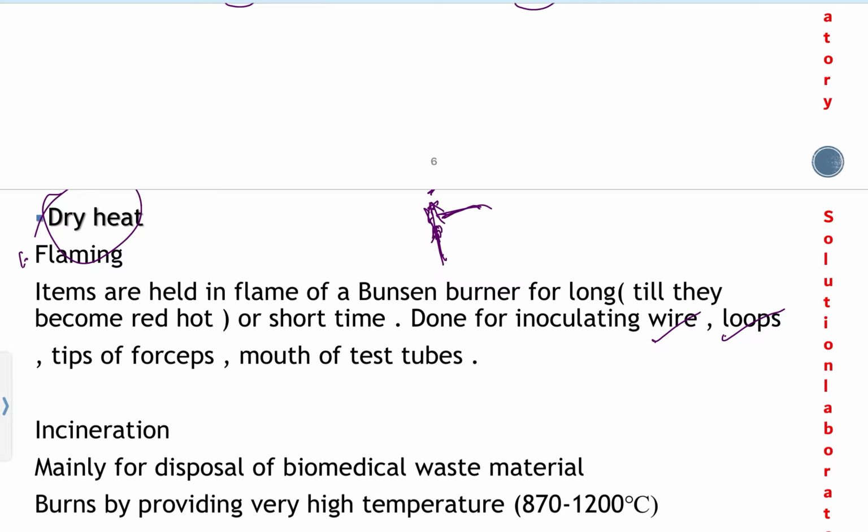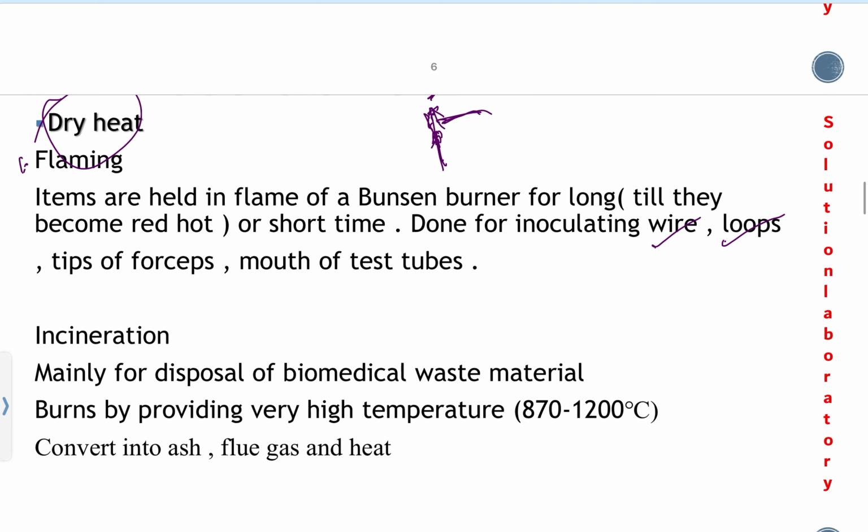But we cannot make a test tube red hot. The mouth of the test tube is only held in the flame for a short period of time, so that the mouth is sterilized. Flaming is not the most effective, but it can be used for inoculating wire loops during culture or inoculation.